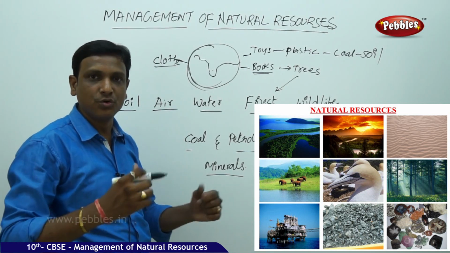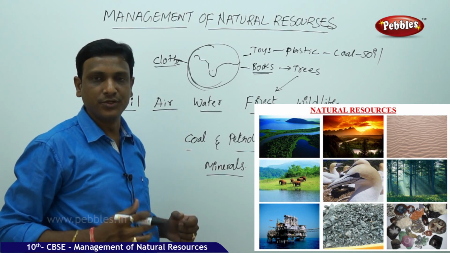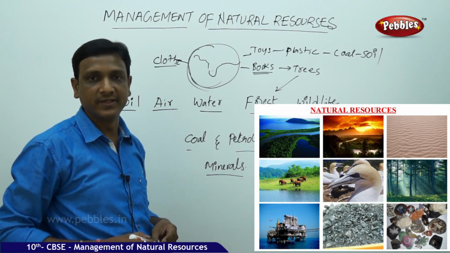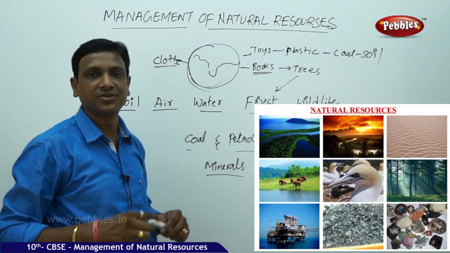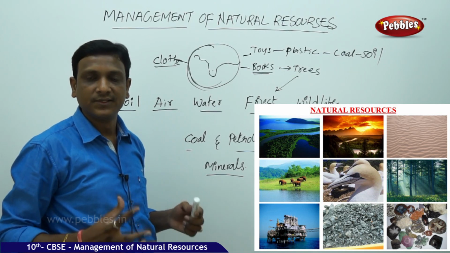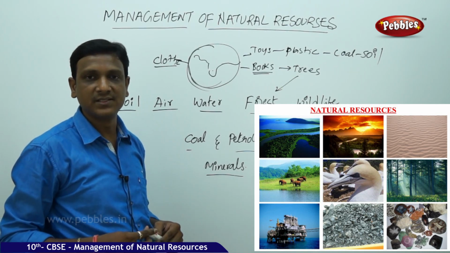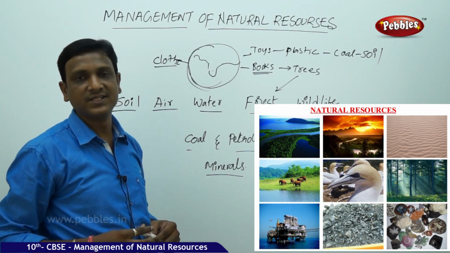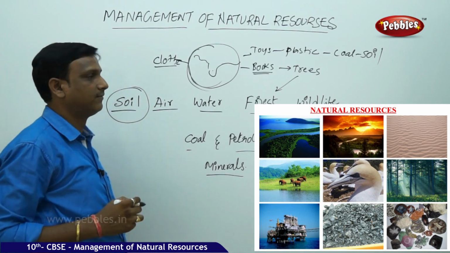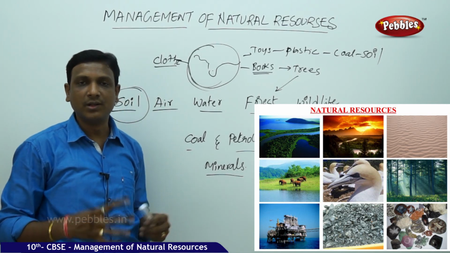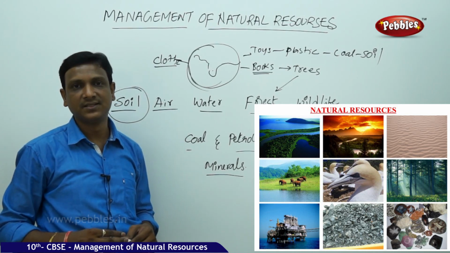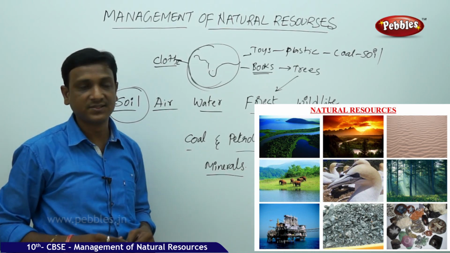We need some utensils to cook our food. Steel utensils, brass utensils, aluminium. So many metals are required in our house. That is for the construction purpose. That is for the kitchenware. So in this way, so many metals are required. All these metals are from the earth, that is from the soil. So soil is the source of various materials. So all these are the natural resources which provide the materials to make objects that are necessary for our day-to-day life.